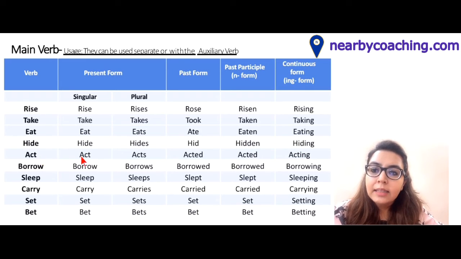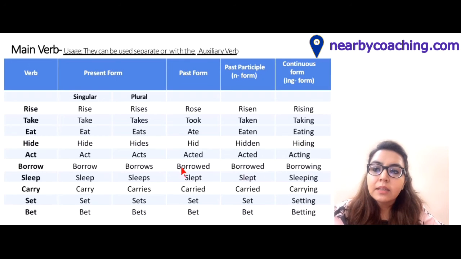Act. Act, acts. Acted, past form. Now we do not have an N form of act. Thus the past form becomes the past participle form. This is a very, very important rule and you should all remember it by heart. Then acting becomes ing form. Borrow. Borrow, borrows, borrowed. Borrowed. There is no borrowen, there is no borrown. So borrowed becomes the N form as well, borrowed.